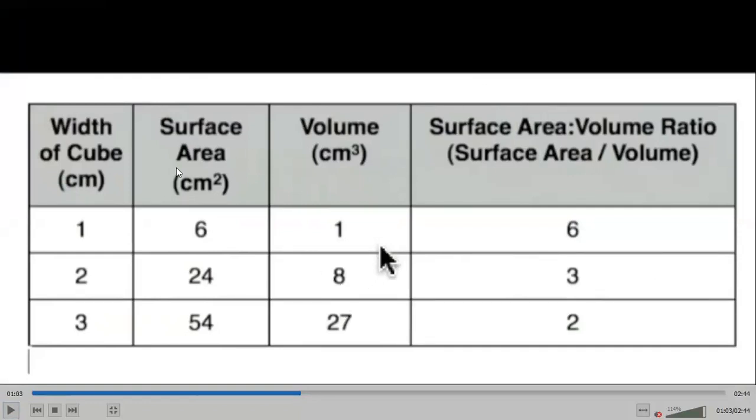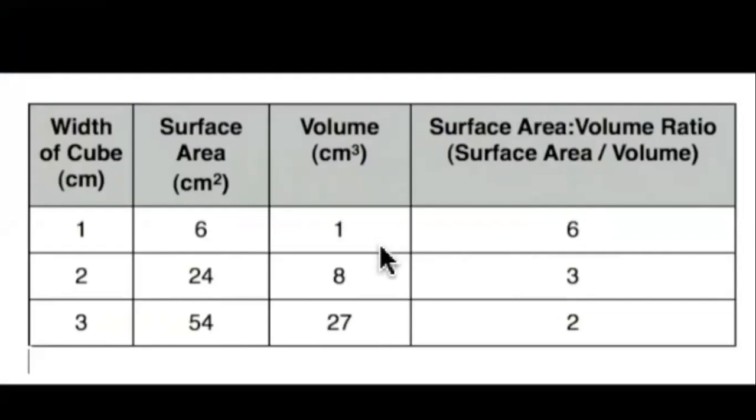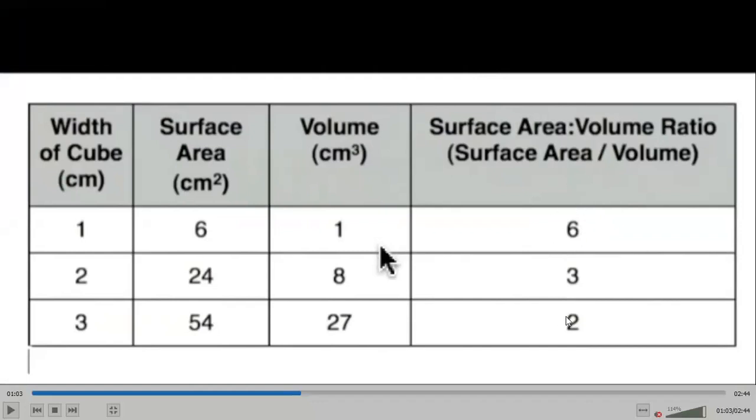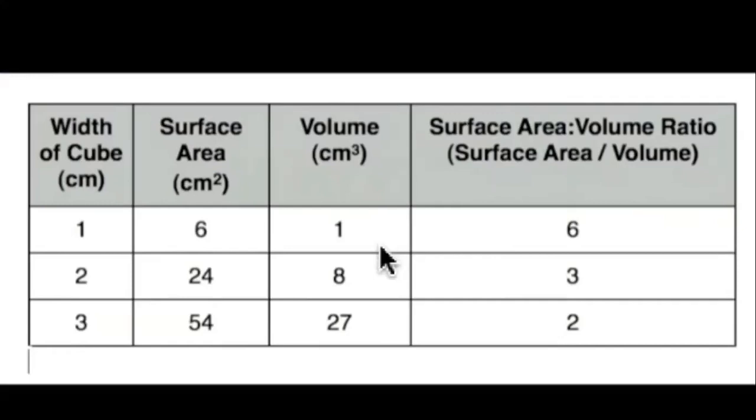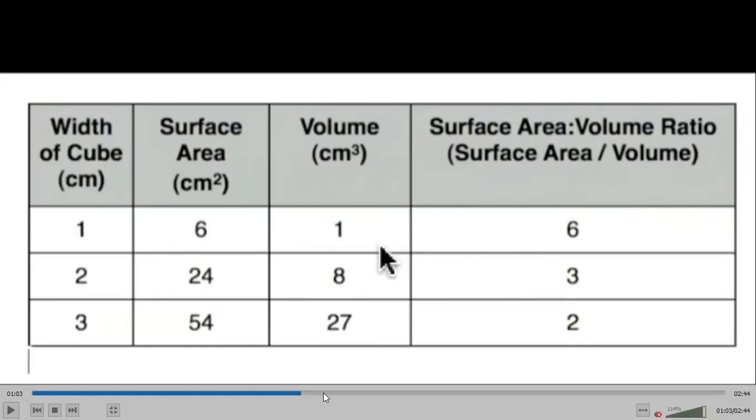So bila kita bahagikan total surface area bahagi the volume, you will get yang cube kecil tu 6, cube paling besar tadi adalah 2. The ratio, the ratio. So you can see that semakin besar dia punya ratio, semakin mudah oksigen untuk masuk ataupun sistem pengangkutan menjadi lebih mudah. Kalau the ratio adalah kecil, bila dia kecil, sistem pengangkutan menjadi lebih kompleks. Okay, disebabkan sel terlalu jauh daripada badan. Okay, now look at here.